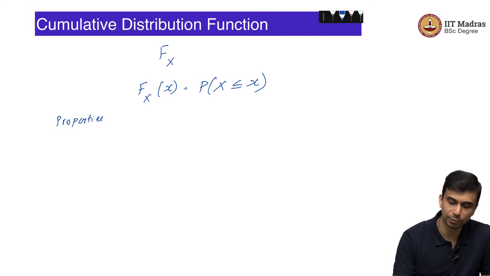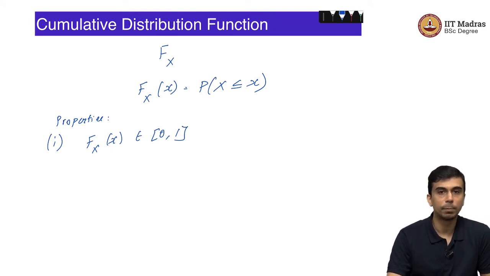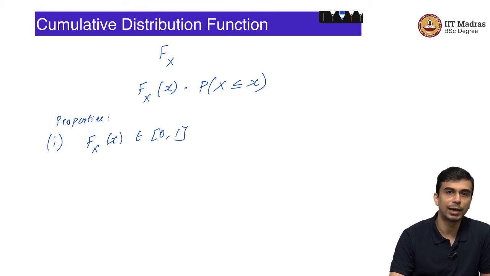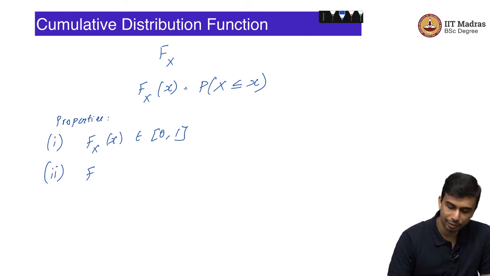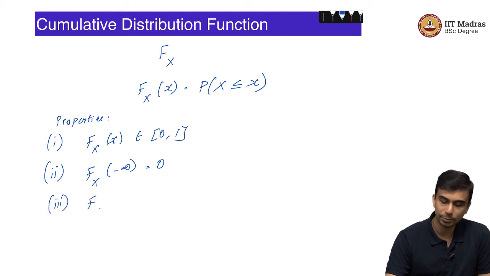So, what are the properties of a cumulative distribution function? Well, the first property is that once again F_X(x) lies between 0 and 1. This is once again a consequence of the axioms of probability; the probability measure takes only values between 0 and 1. The second is slightly more interesting, which is also a consequence of the definition of the cumulative distribution function, or the CDF, which is F_X of minus infinity is equal to 0 and F_X of infinity is equal to 1.